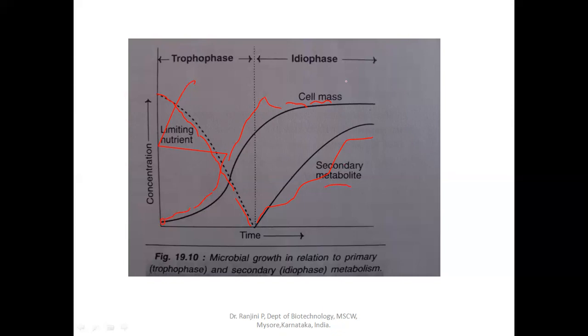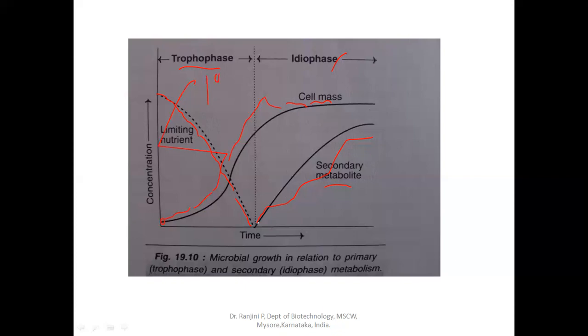These are usually produced during the stationary phase or in the idiophase, hence they are called idiolites. Whereas the primary metabolites are produced by the microorganism during the trophophase, the growth phase of the microorganism, where there is sufficient concentration of nutrition in the media or in the fermenter. During that period, there is production of the primary metabolite.